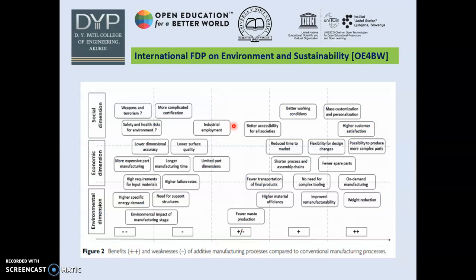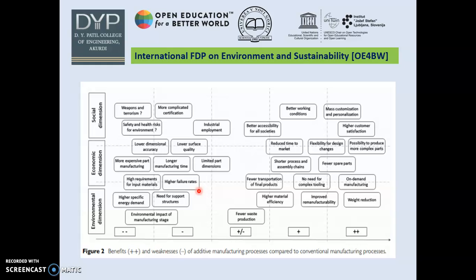The second point here mentions the benefits and weaknesses of additive manufacturing. AM is a leading manufacturing method, but it has many disadvantages. If you consider the environmental dimensions, AM has more support structures and requires more material, so it consumes more energy, with higher specific energy demand. It also requires greater material efficiency. These are some of the drawbacks of AM compared to conventional methods.